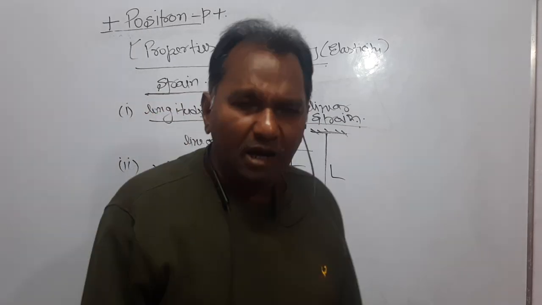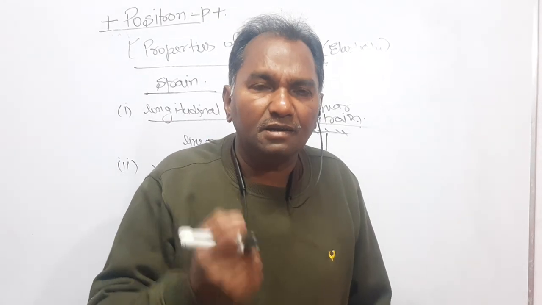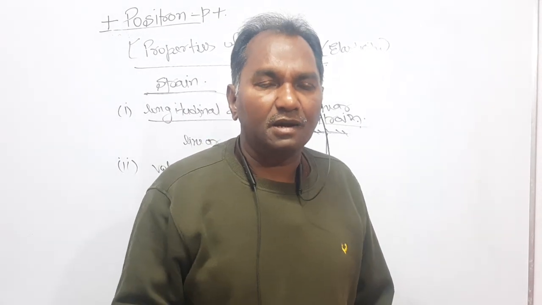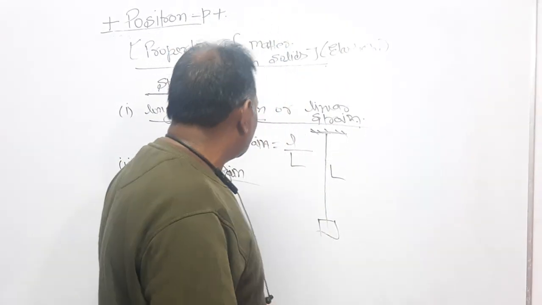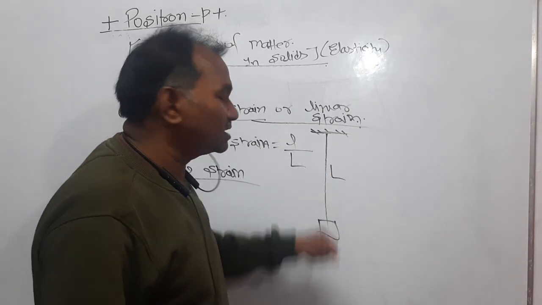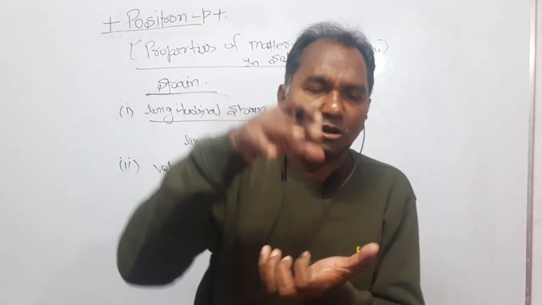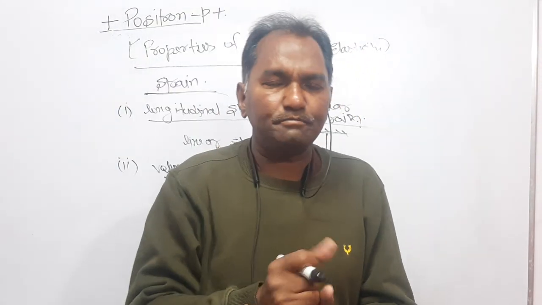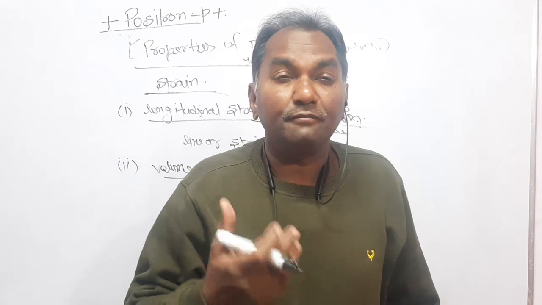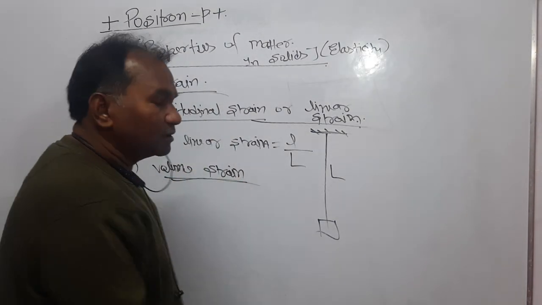Dear students, longitudinal strain is applied in the case of a thin wire, when weight is applied at the second end of the wire and it is stressed, then it is a linear strain. The ratio of change in length and original length is said to be the linear strain. Now, what is volume strain? Let a solid cube be kept and it is compressed. A pressure of very high pascal is applied to it. Then what happens? Its volume changes.